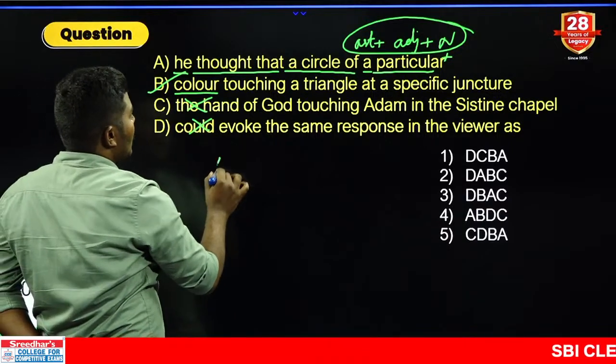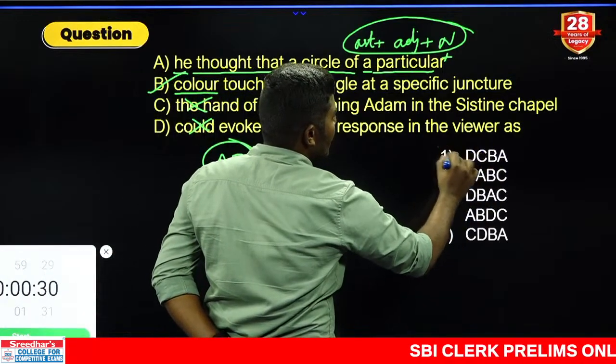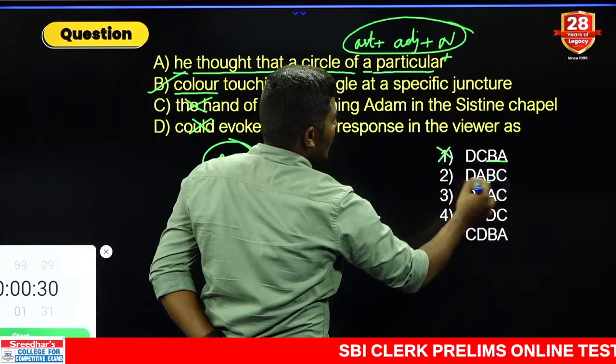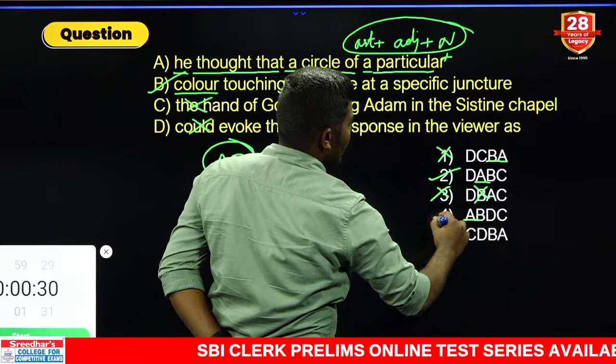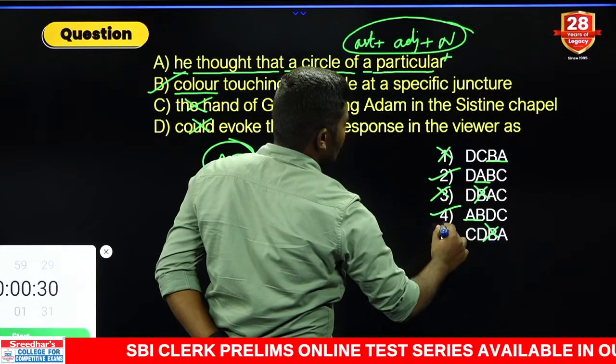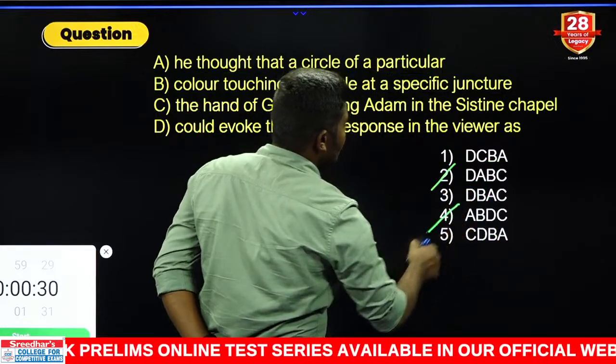Particular color only. That means the pair should go with the AB. How many AB pairs do we have? It is BA, first one is eliminated. Next one AB, we may take it. BA not possible, third one is eliminated. AB we can take it. BA not possible, this is also eliminated. So answer can be the second one or the fourth one.